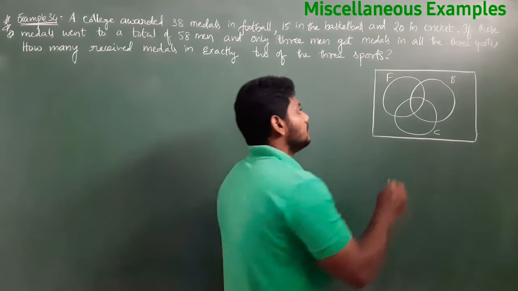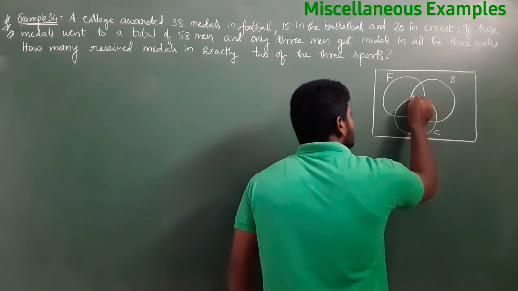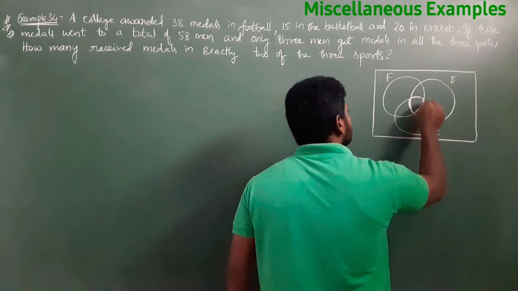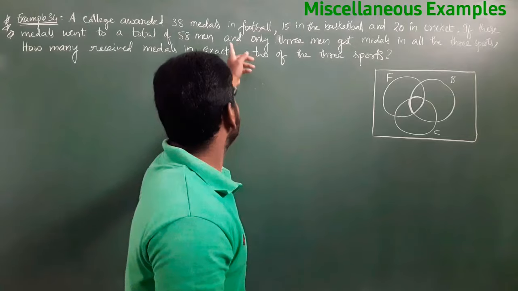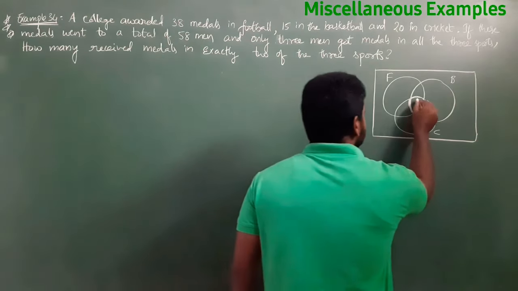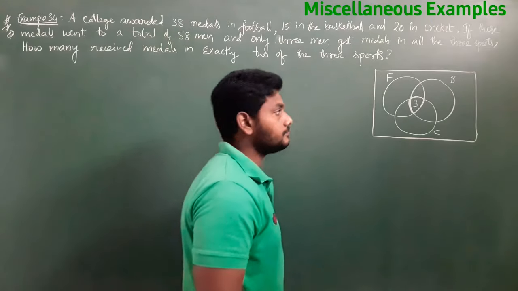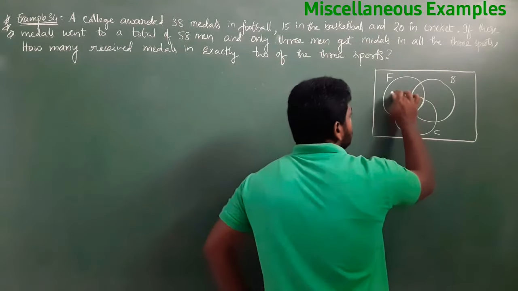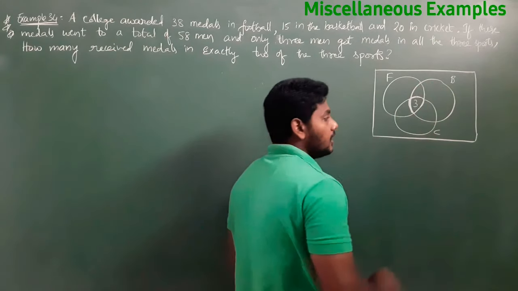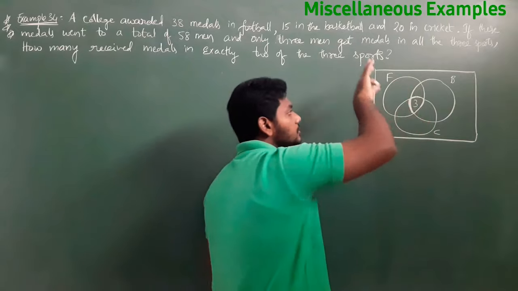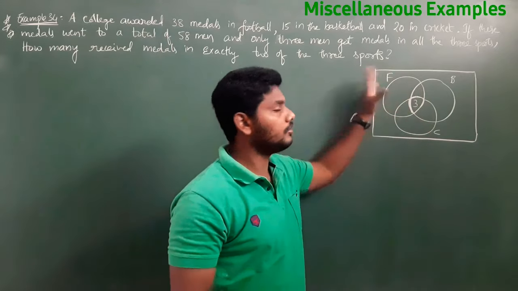No, we should substitute the intersection part of all the 3 first. Only 3 men got medals in all the 3 sports, so this part is 3. After that, the intersection between football and basketball, and after that football and cricket. Like that we need to substitute from inner to outer side.